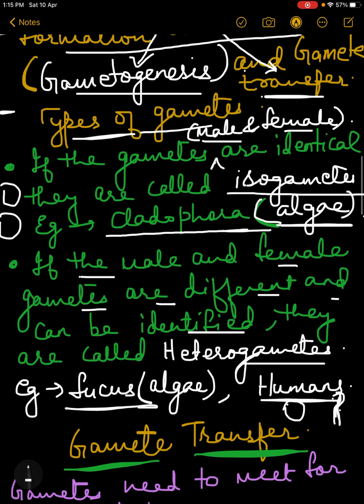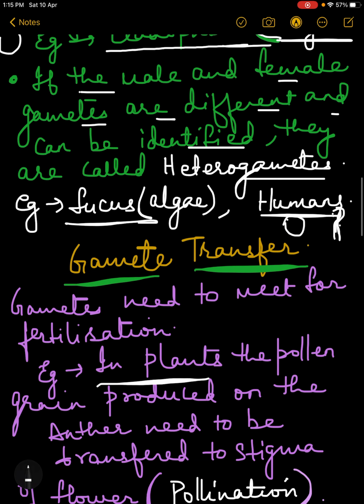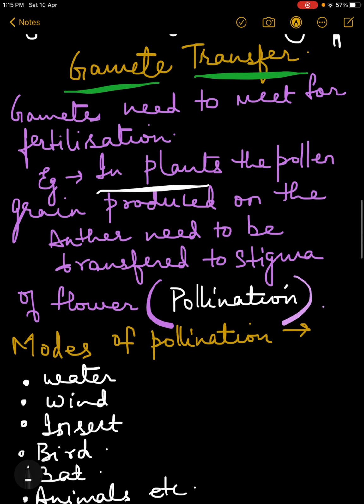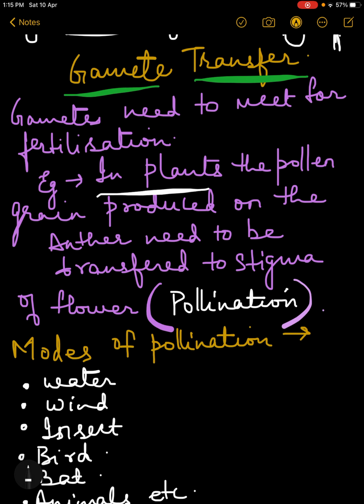Then gamete transfer. Gamete transfer is very important, because unless gametes are transferred and meet together, fertilization cannot take place. Gametes need to meet for fertilization. For example, in plants, the pollen grains are the male gametes.